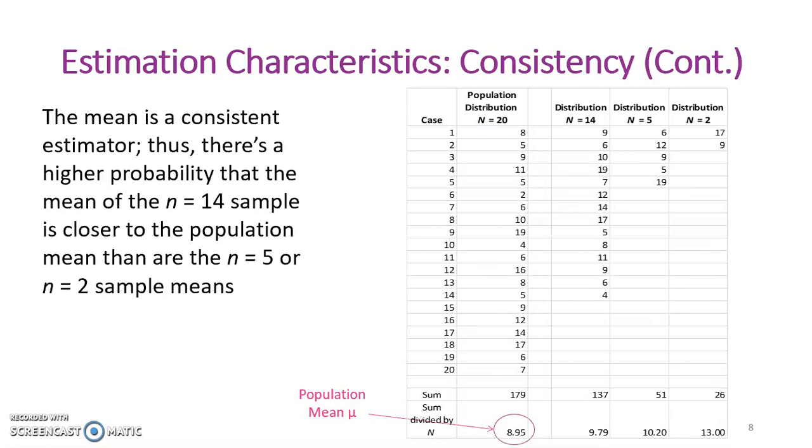You can see that that's the case here. Our mean with 14 people is closer to the population mean than our mean with a sample size of 2. Note that the mean for the sample size of 14 is 9.79 compared to the population mean of 8.95. The sample of size 5 has a mean of 10.20, getting farther away from the population mean. And then the sample of size 2 has a mean of 13, getting even farther away from the population mean. So as sample size decreases, the calculated sample mean moves farther away from the population mean.